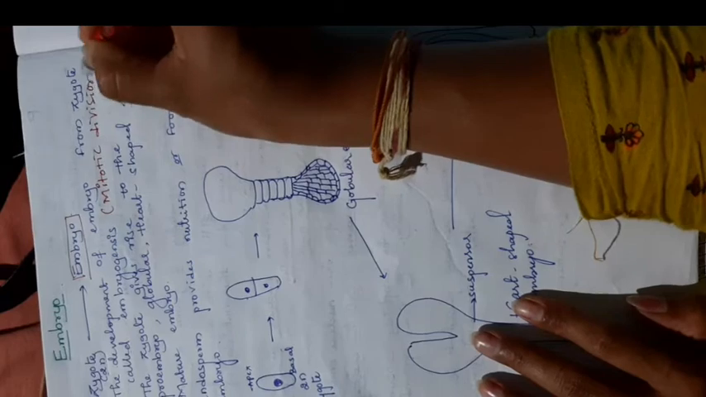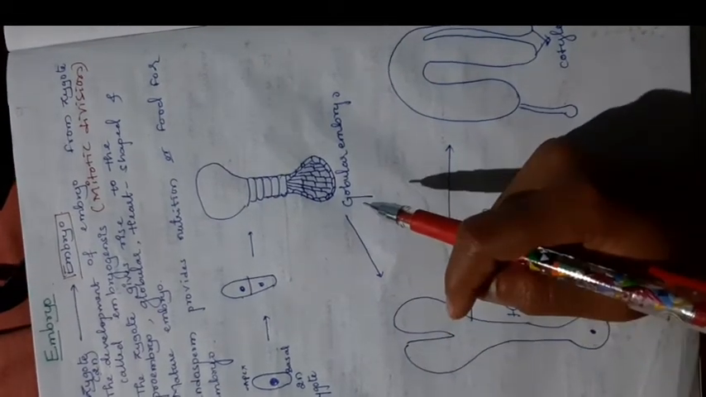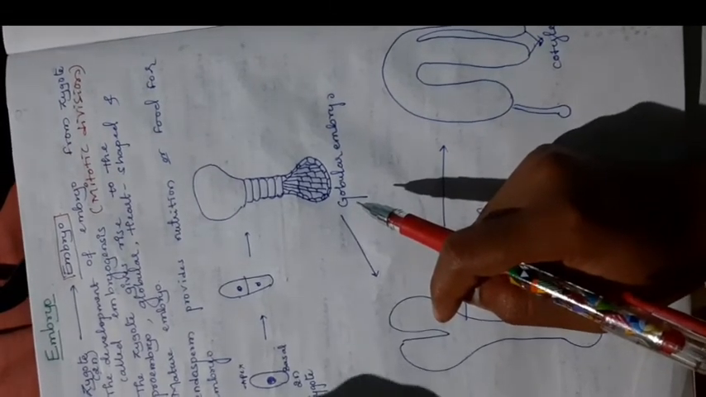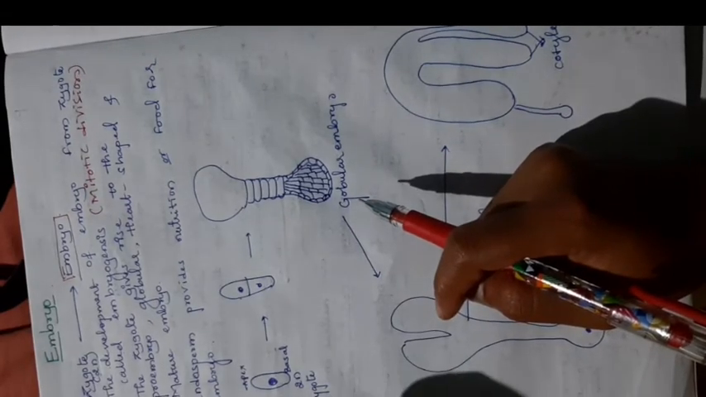We can't see any meiotic divisions. Okay. The process of development of an embryo from a zygote is called embryogenesis.